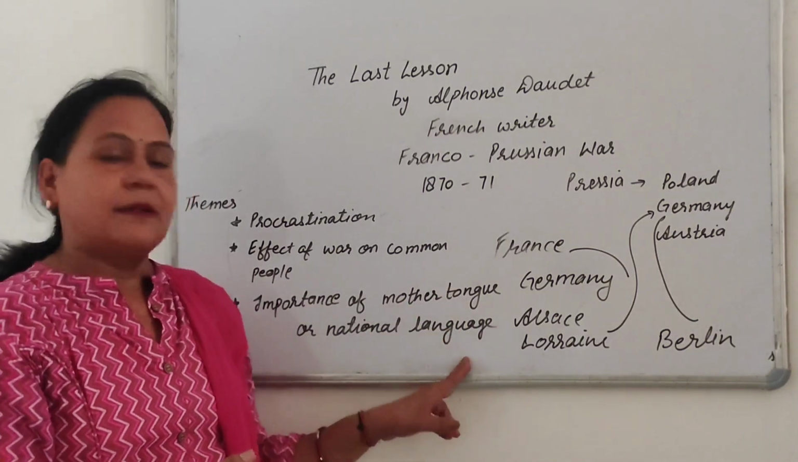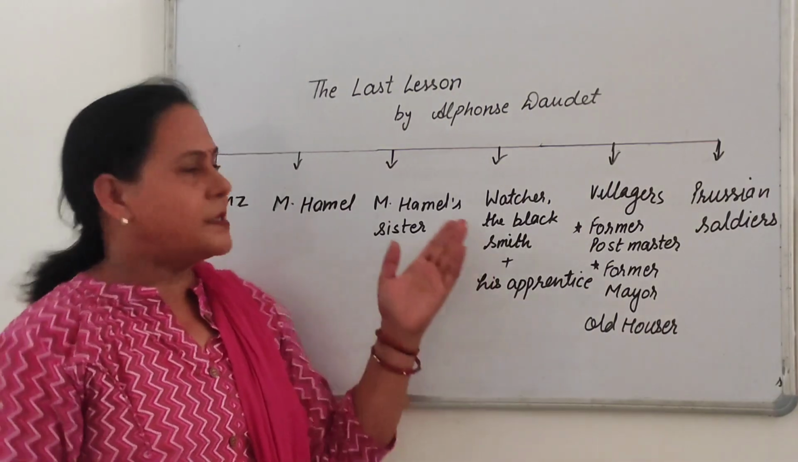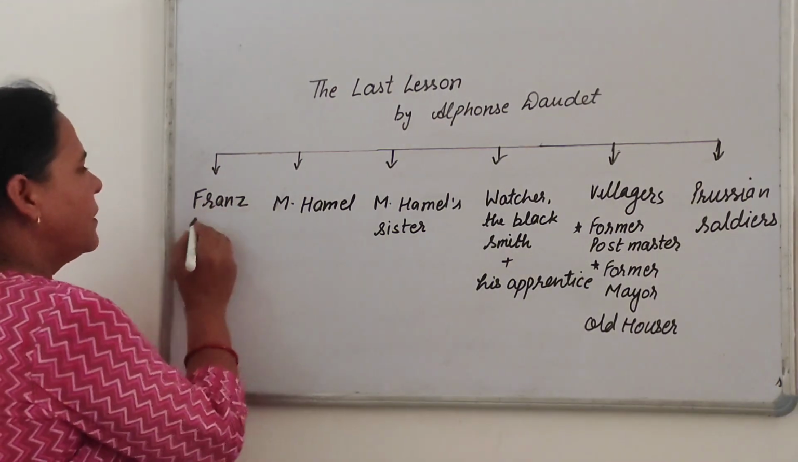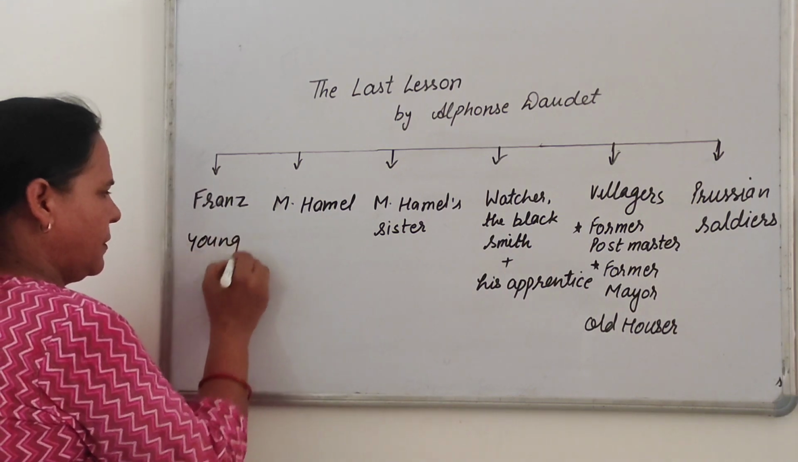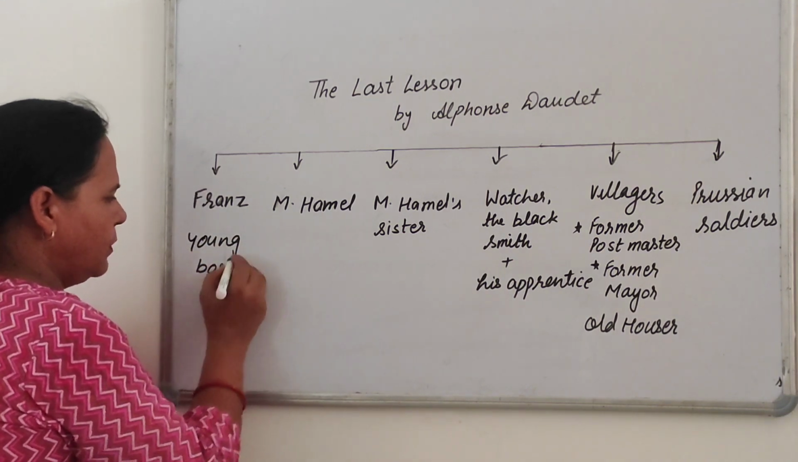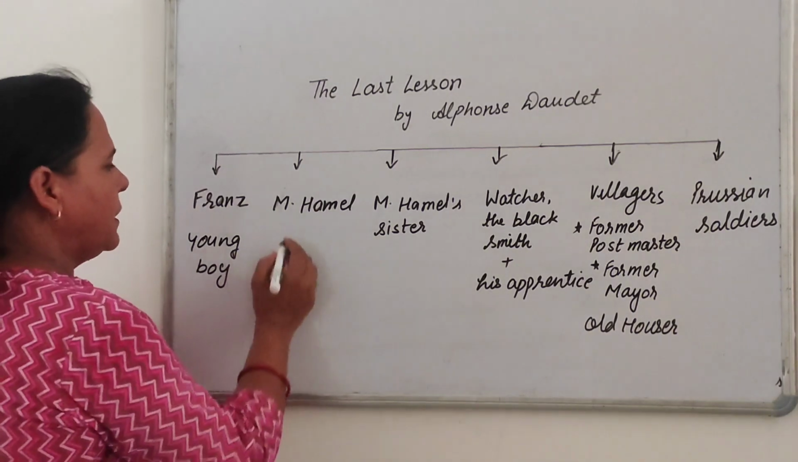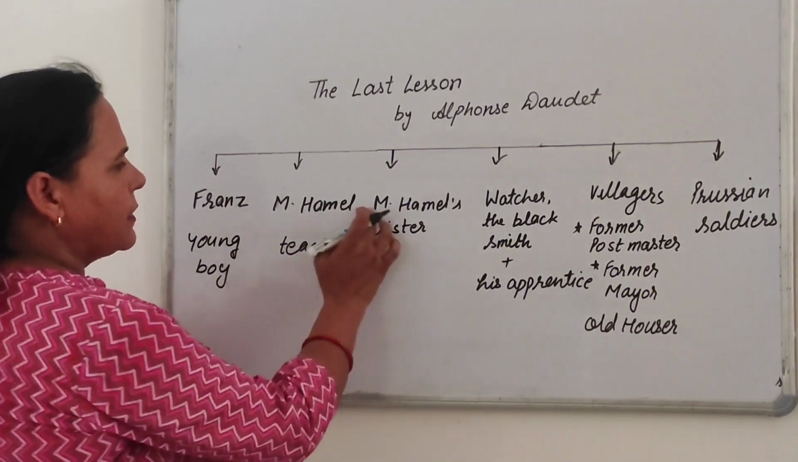After that, let's have the flow chart of this chapter. So let's see the flow chart of this chapter. The Last Lesson. Franz is a young boy who goes to school. And M. Hamel, M means Mr., Mr. Hamel, he is a teacher of the French language.